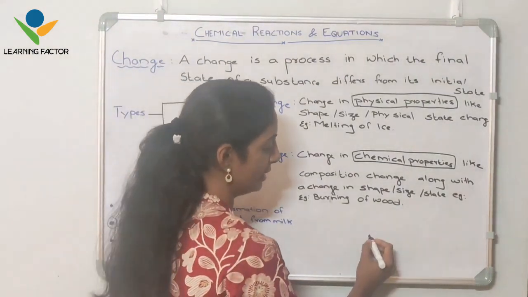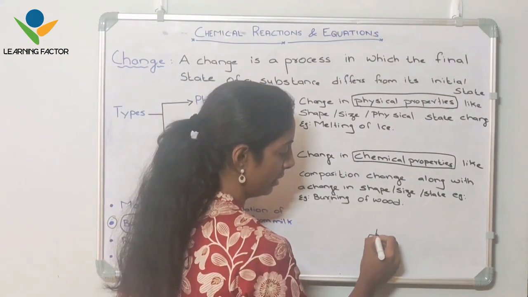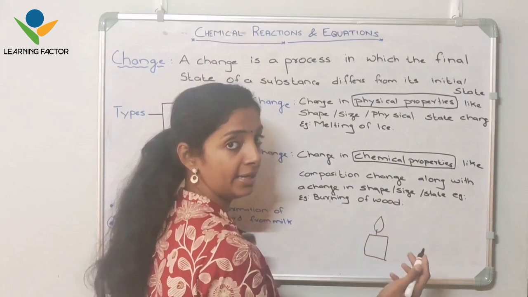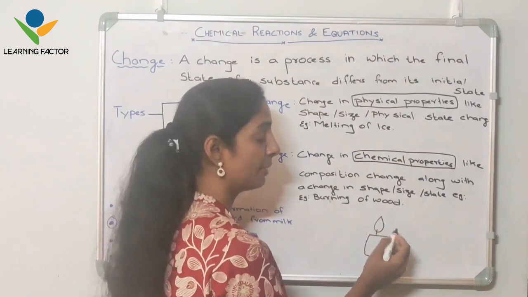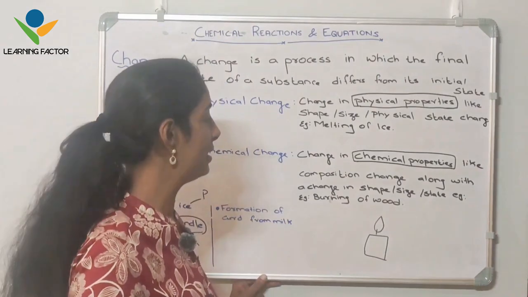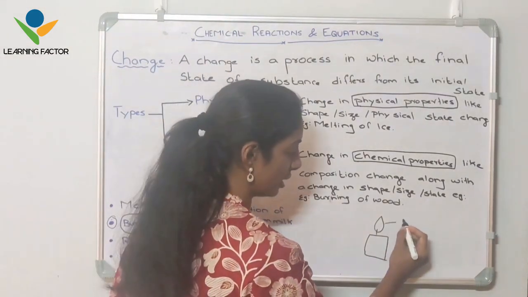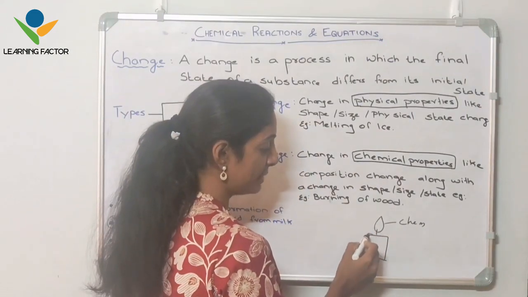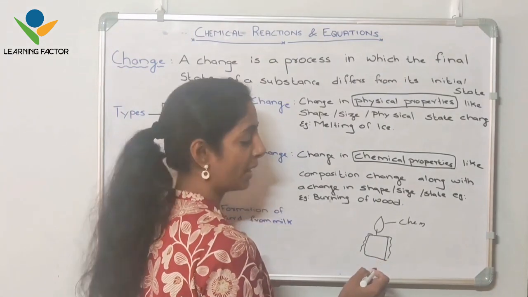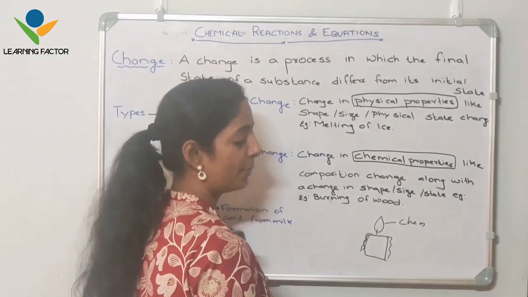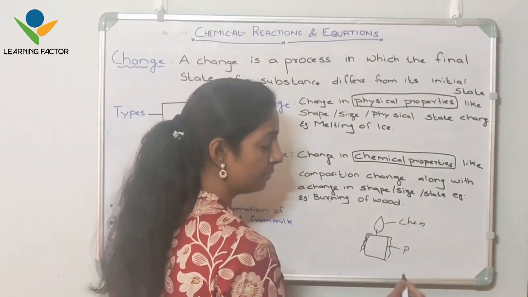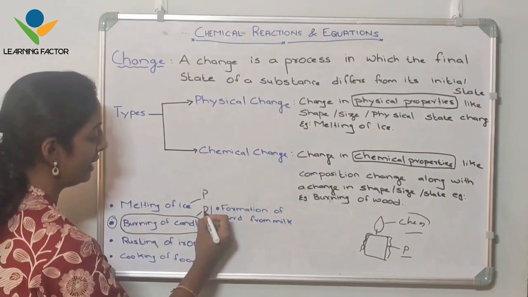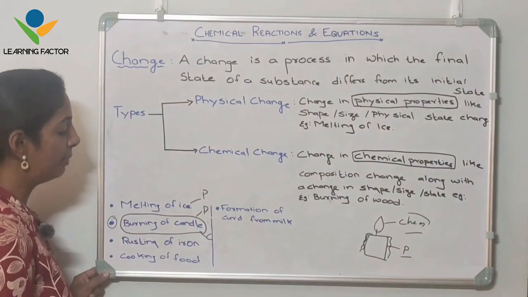So what happens in burning of candle? For example, this is a candle and this is a flame. This is burning, which means combustion. When combustion occurs, it is generally a chemical change. Then, when the candle burns, the wax gets melted, right? So a physical change also occurs. So in burning of candle, both chemical and physical change occur.